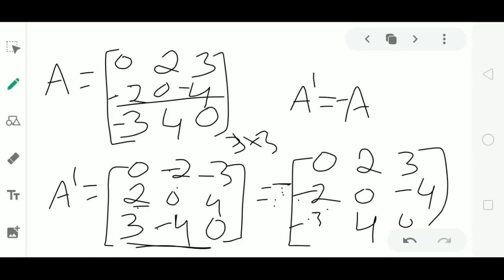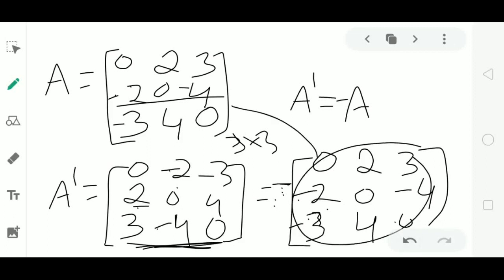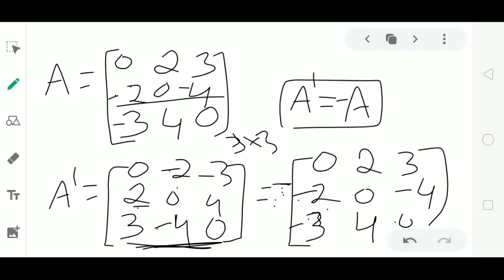Multiplying minus to the matrix gives us the matrix A dash itself. So here, observe the RHS, except this minus sign, this matrix is the matrix A itself. So here we are getting A dash is equal to minus A, which is the condition of a skew symmetric matrix, and we conclude that matrix A is a skew symmetric matrix.